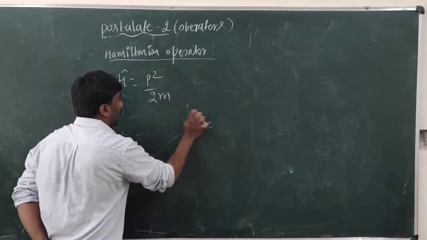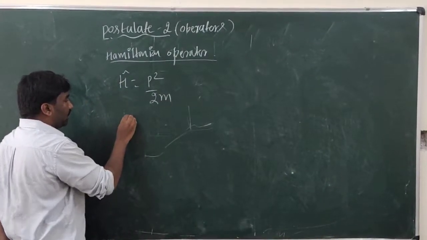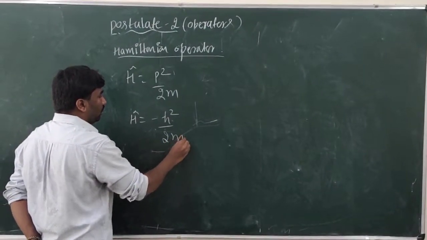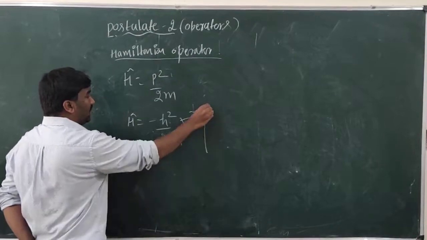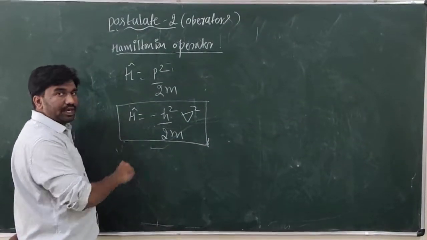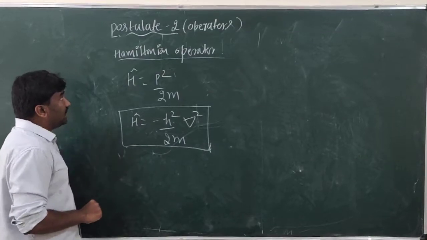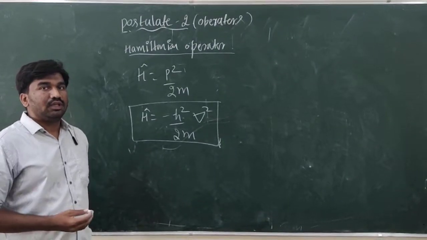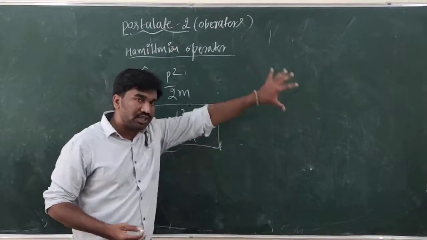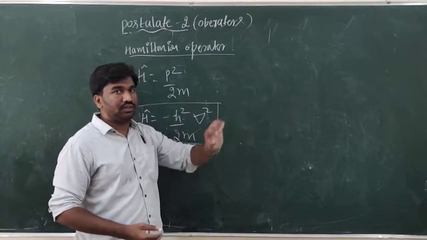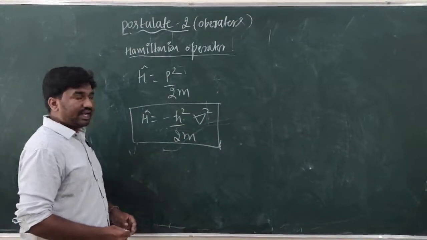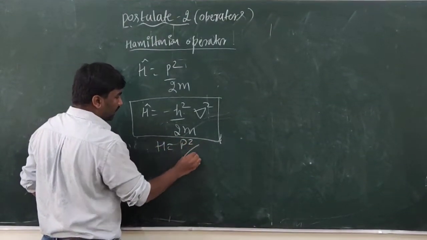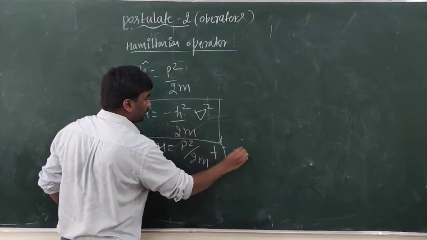Then the Hamiltonian operator H cap is, you know that p square means minus h cross square divided by 2m into del square for a particle moving in 3 dimensions. So this is a Hamiltonian operator. Now, if the particle is placed in some external field, definitely it has some potential energy. So then the Hamiltonian operator is represented differently. We know that the Hamiltonian is nothing but the total energy, that is kinetic energy plus potential energy.